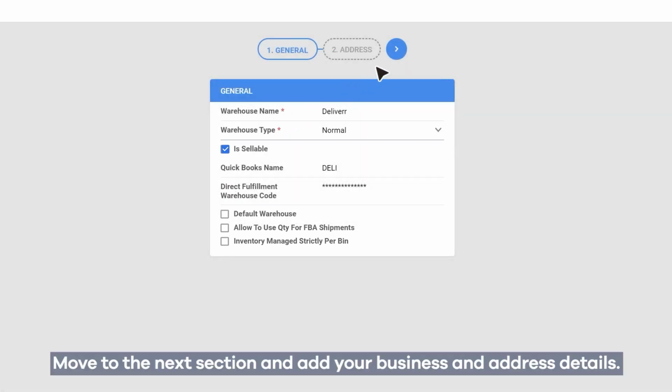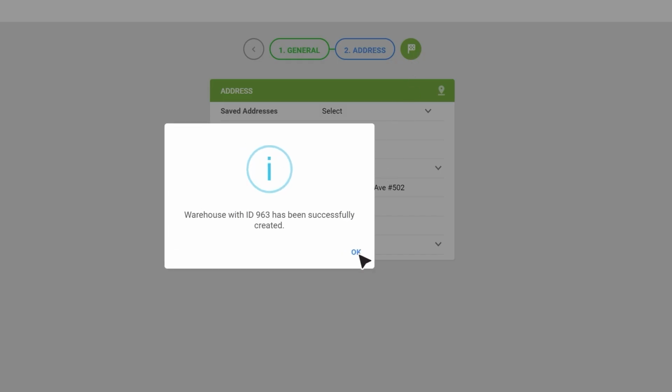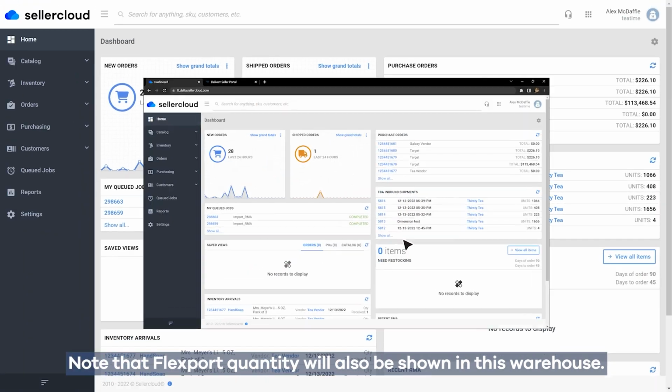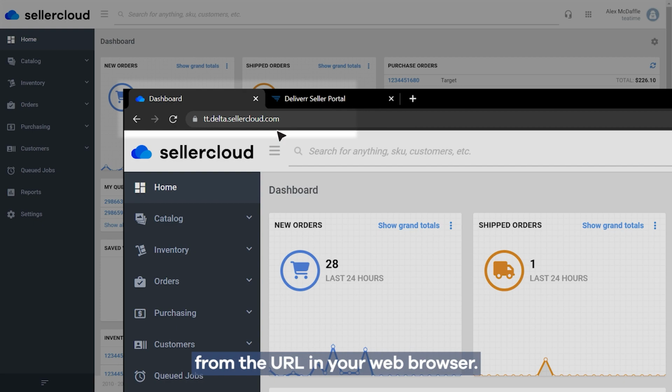Move to the next section and add your business and address details. Click the green icon to save your new warehouse. Note that Flexport quantity will also be shown in this warehouse. Make a note of your Sellercloud server name from the URL in your web browser.